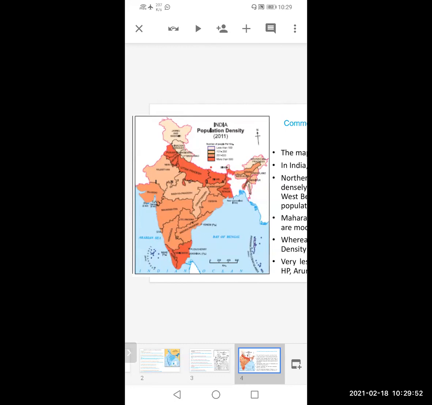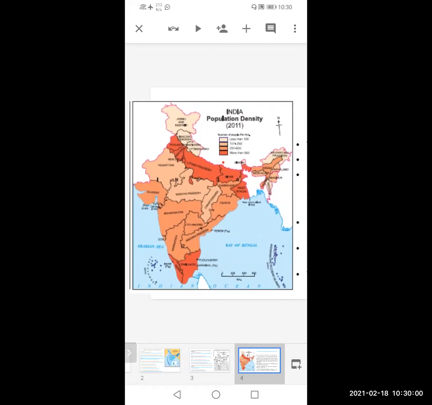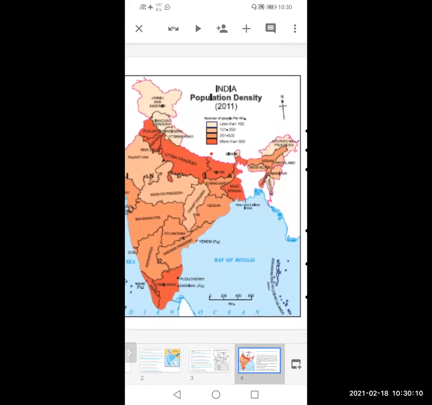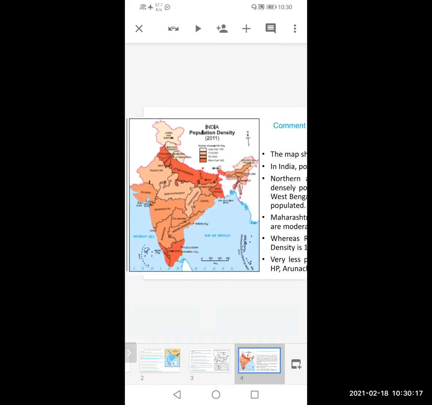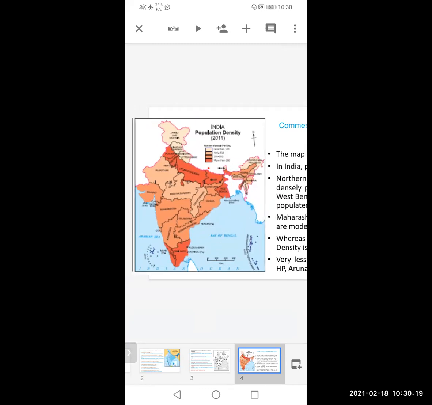All the states' spellings are given in this map. So then don't make any spelling mistake in writing the names of these states. Okay, and perfectly also you can write the perfect reading also. Uttar Pradesh, Haryana, Punjab, Kerala, Tamil Nadu, Bihar, West Bengal. The population is more than 500 per square kilometer. You can write like this also. You can write it very specific also.